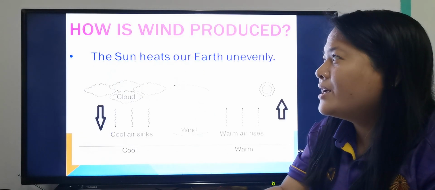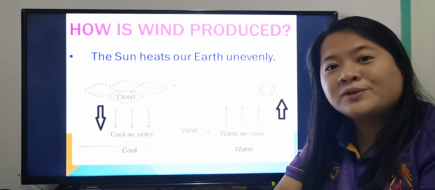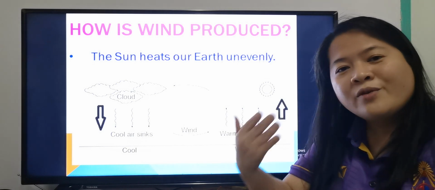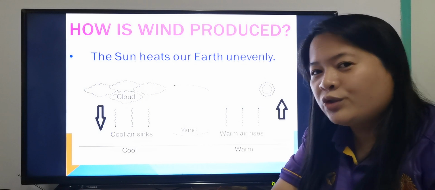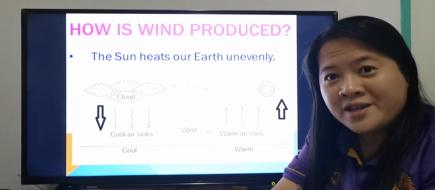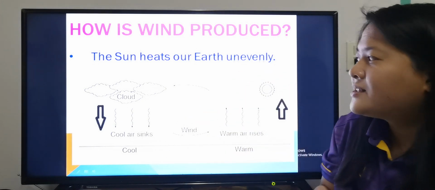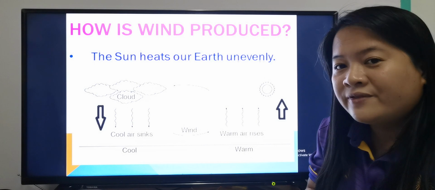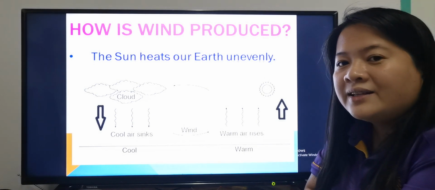Okay, so the question is, how is wind produced? How do we produce wind? Earlier, when I used the fan, I was able to produce wind. But in nature, how do we produce wind? How does the earth produce wind? Okay, so it happens because the sun heats our earth unevenly.